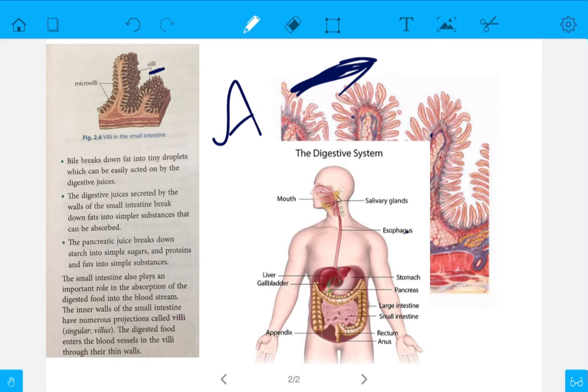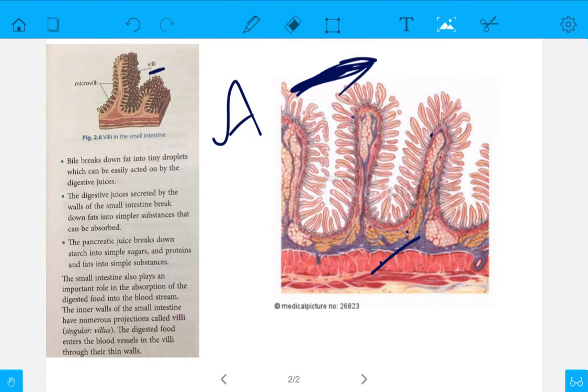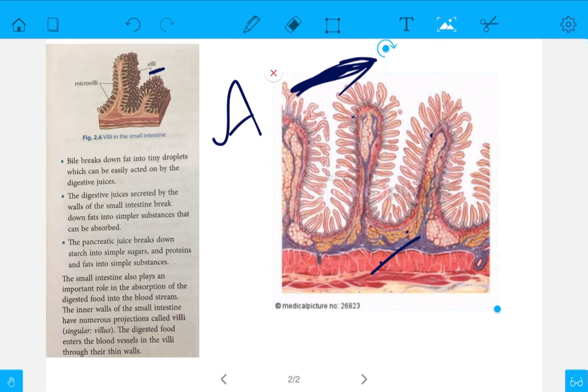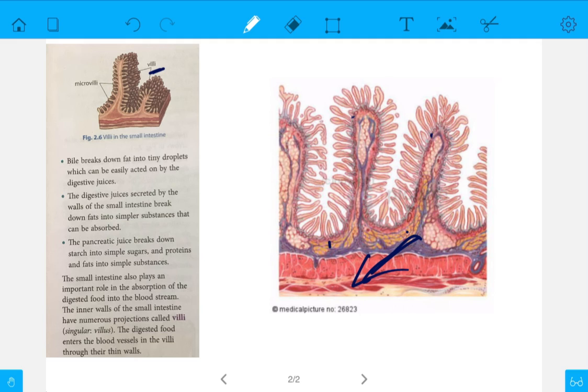These villi, what do they do? The digested food enters the blood vessels in the villi through the wall. Whatever nutrients we get after digestion, the simpler substances are taken into the bloodstream with the help of the villi. This is one villus. In one villus there are smaller finger-like projections, known as microvilli.